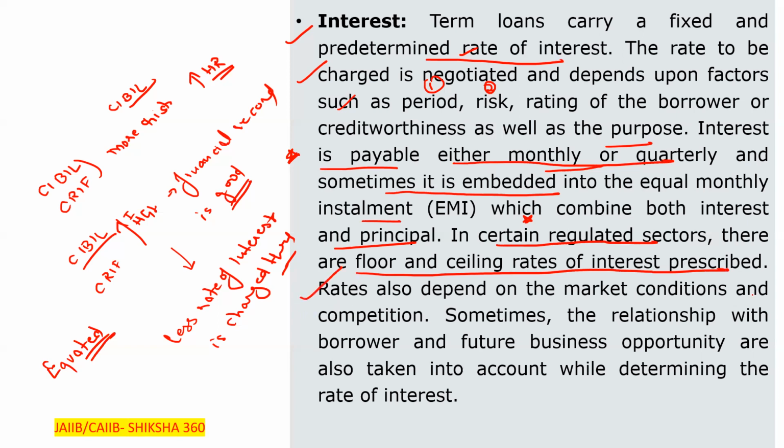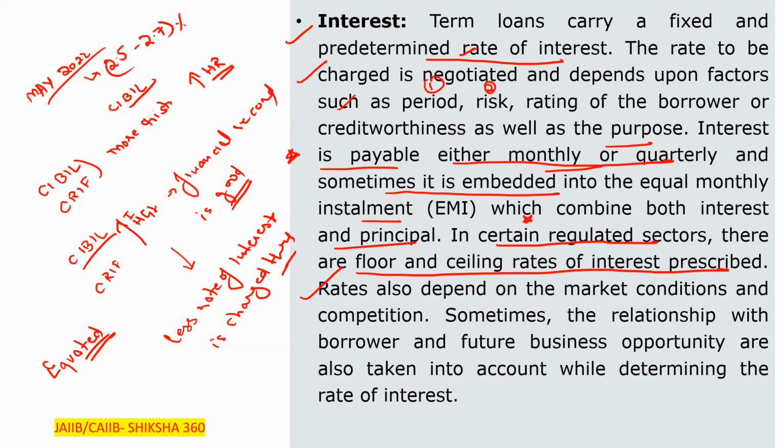Rates also depend upon the market conditions. Like you will see that at the time of COVID, there was a lot of decrease in the interest rates. But continuously, from May 2022, there has been an increase in the rate of interest, approximately 2.5 to 2.7%. Not from the last 1 year, basically from the last 8 to 10 months, there is a lot of increase in the rate of interest here.